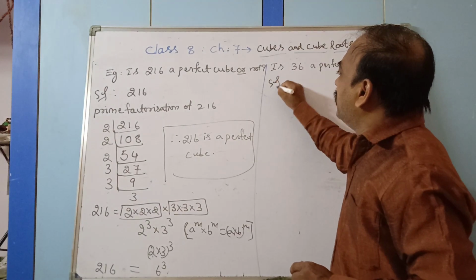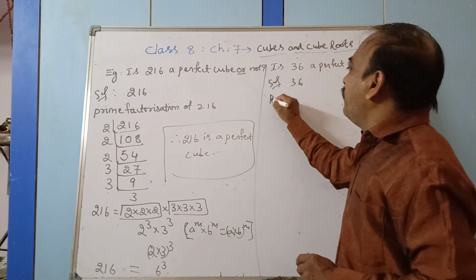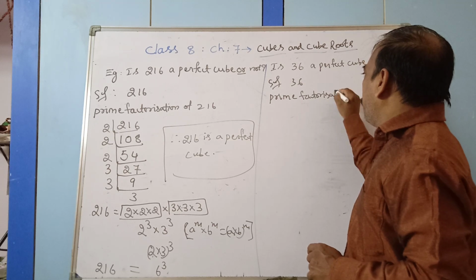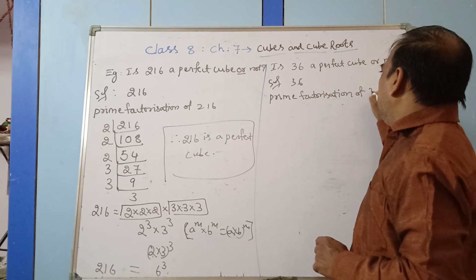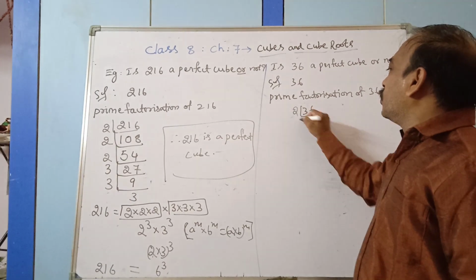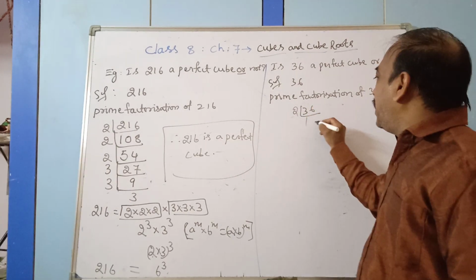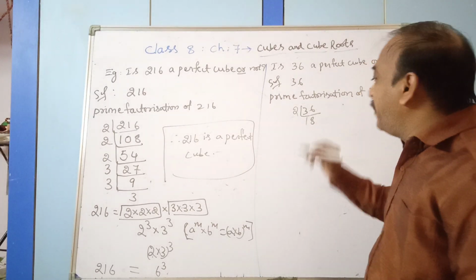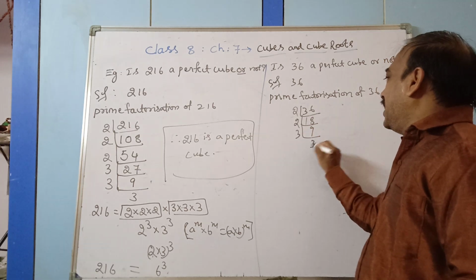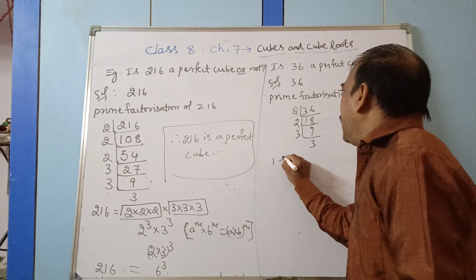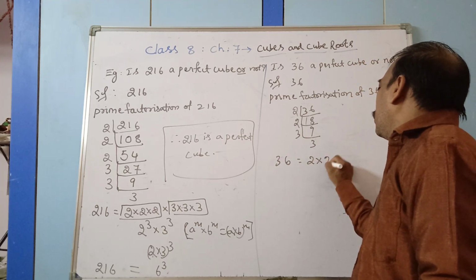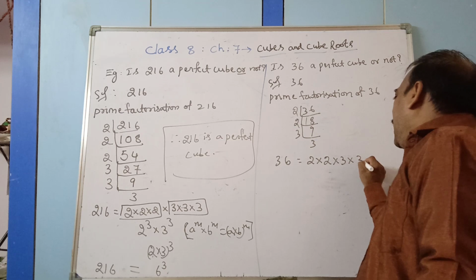So solution, 36 is given. Prime factorization of 36. 36 is divisible by 2. Yes, we know. 2 ones are 2, remainder is 1, and 2 8s are 16. Then 2 9s are 18. Then 3 table, 3 3s are. You observe it. 36 is equal to 2 into 2 into 3 into 3.